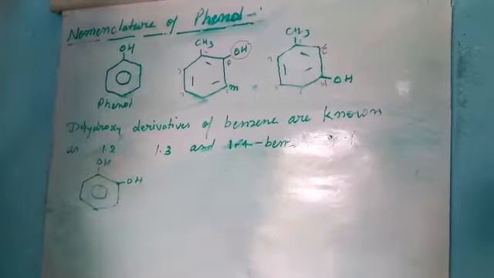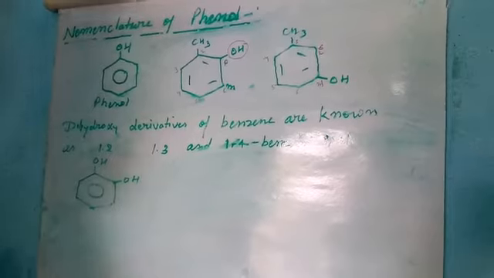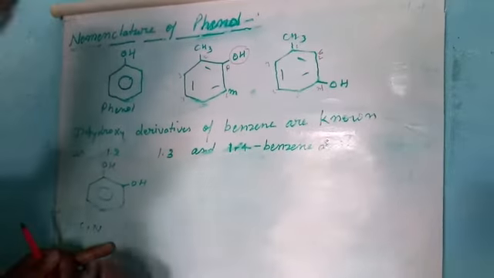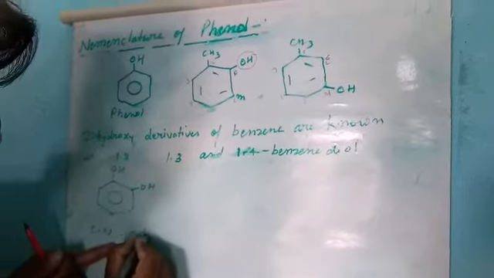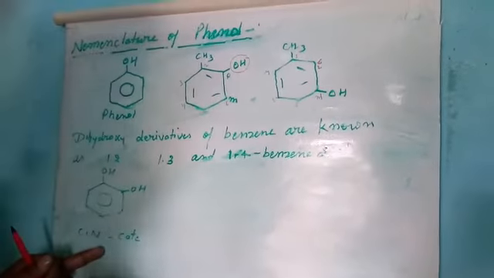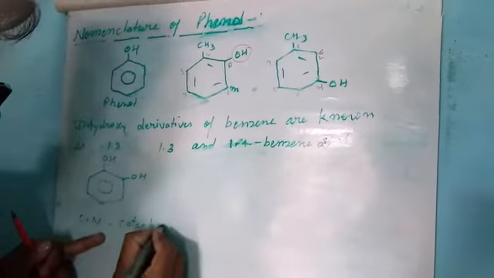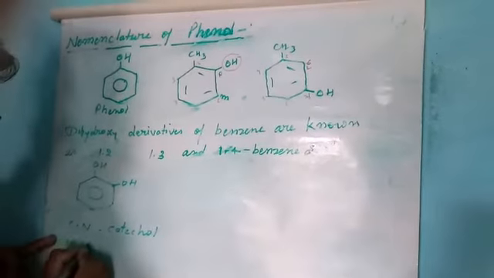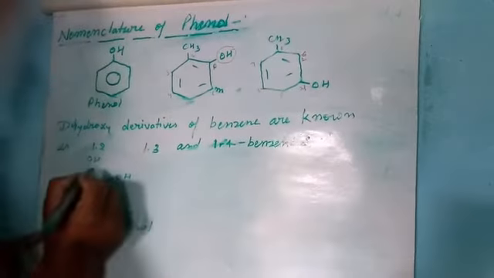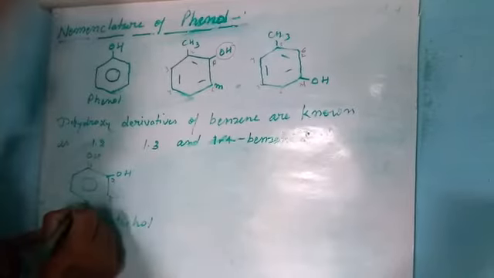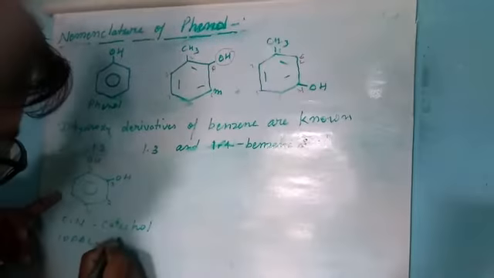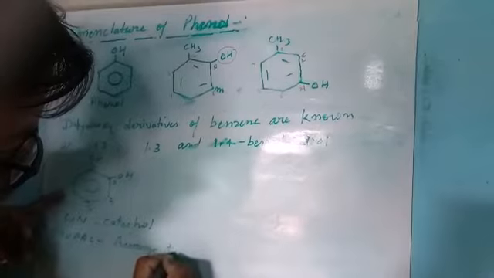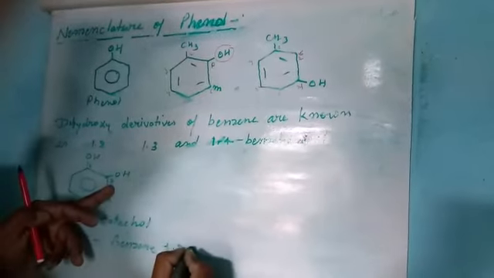So what are the common name and IUPAC name of this compound? The common name of this compound is catechol. And the IUPAC name is benzene-1,2-diol.